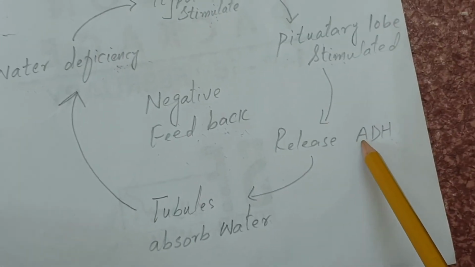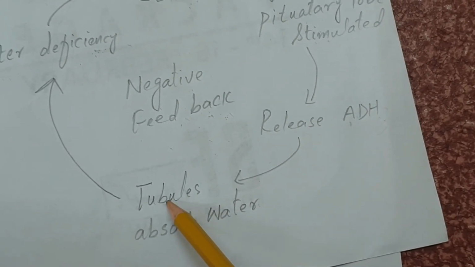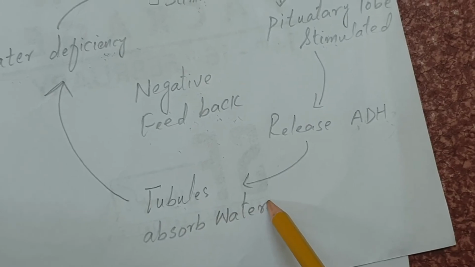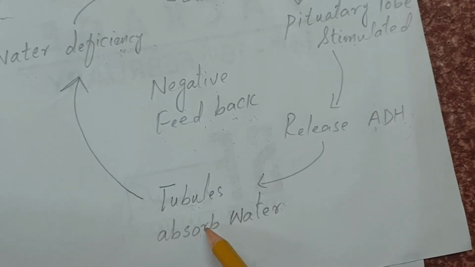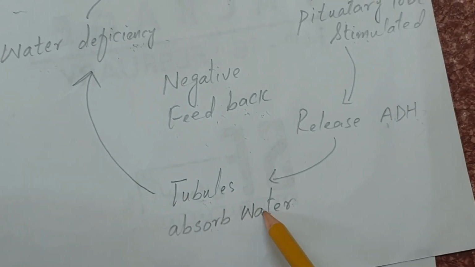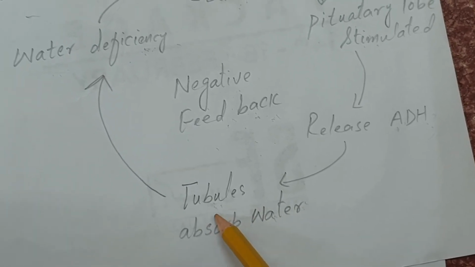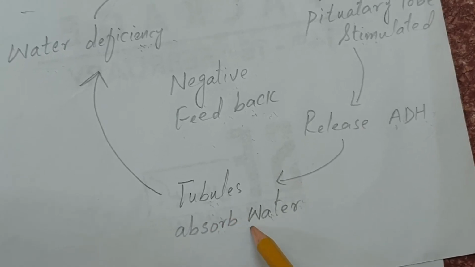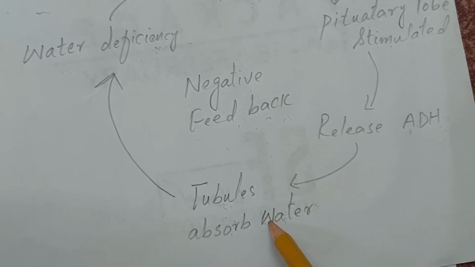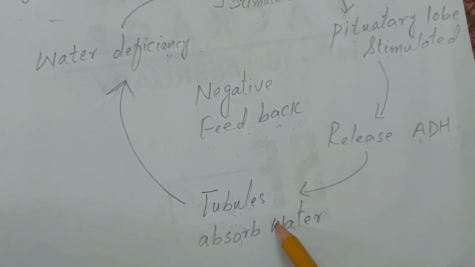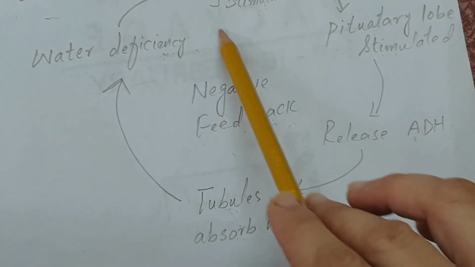And what is the effect of that ADH? That ADH causes the tubules to absorb water. It stimulates the convoluted tubules and the collecting ducts to absorb more water from the urine and send it to the body. So less urine will be formed, and the fluid will be more dilute, because more water is absorbed and the deficiency of the body is covered.